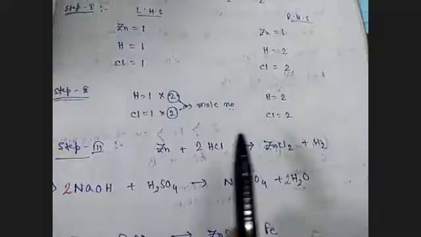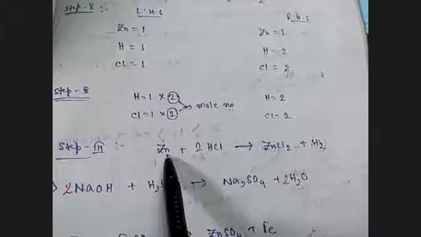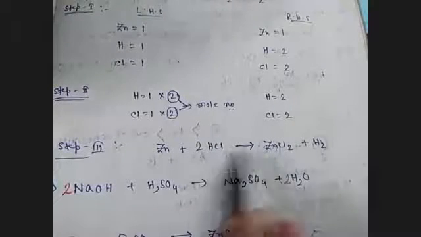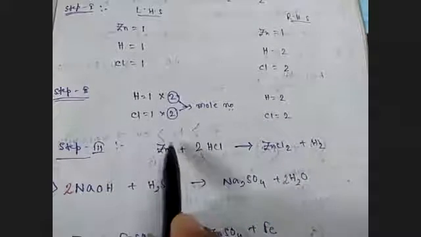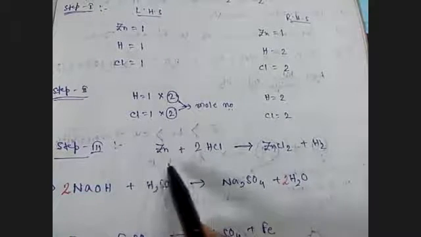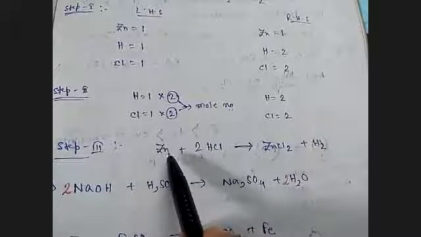This is a balanced chemical equation. The number of atoms on the reactant side and the number of atoms on the product side is equal. If we calculate the total mass of the reactants and the total mass of the products, it will again be the same. But there is a limitation of a chemical equation. From here, we cannot say in which state the substance is present, whether it is taken as liquid, solid, or gaseous. We cannot say that because it is not mentioned here.